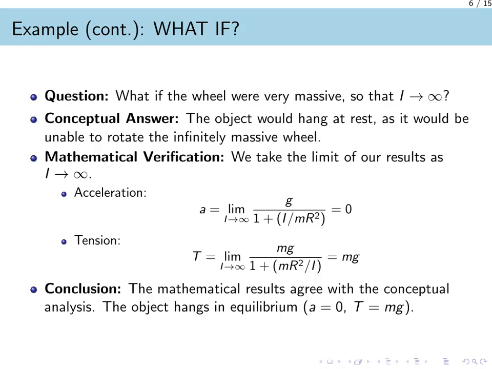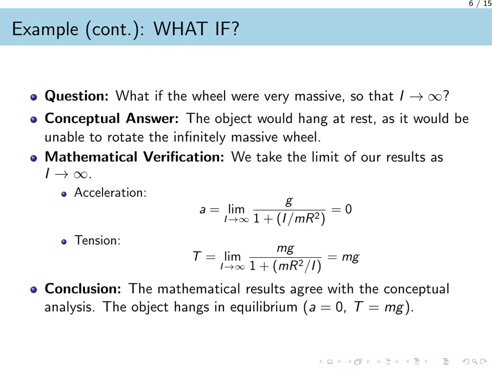First, consider the acceleration. The equation is a equals g divided by the quantity 1 plus the fraction I over m r squared. As I becomes infinitely large, the denominator of the entire expression also becomes infinite. This causes the acceleration a to go to 0.